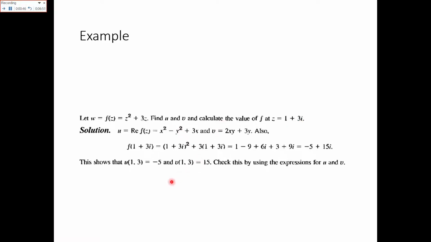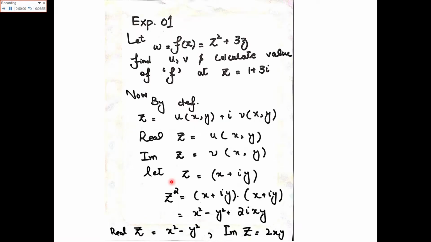Now I will show you how you can calculate this specific numerical. In this question the function w is equal to f of z, that is equal to z square plus 3z. You have to find out u and v and calculate the function at the complex number 1 plus 3 iota.